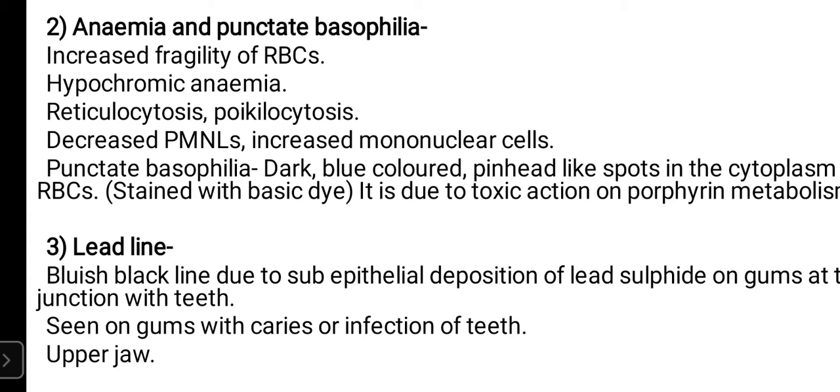Hemocytoblast, proerythroblast, early normoblast, intermediate normoblast, late normoblast, reticulocyte, and RBC. Am I correct? Or is anything missing? Hemocytoblast, proerythroblast, early, intermediate, late normoblast, then reticulocyte, and lastly mature RBC. Correct?